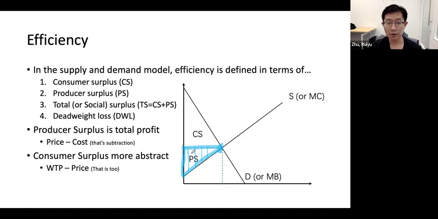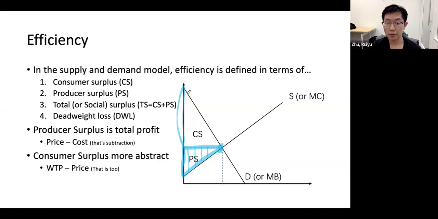So consumer surplus is more abstract, but the idea is similar. So the consumer demand is the consumer's marginal benefit, right? So to consume the first unit, the difference between the marginal benefit and the price they pay is the gain from consuming that unit, right?